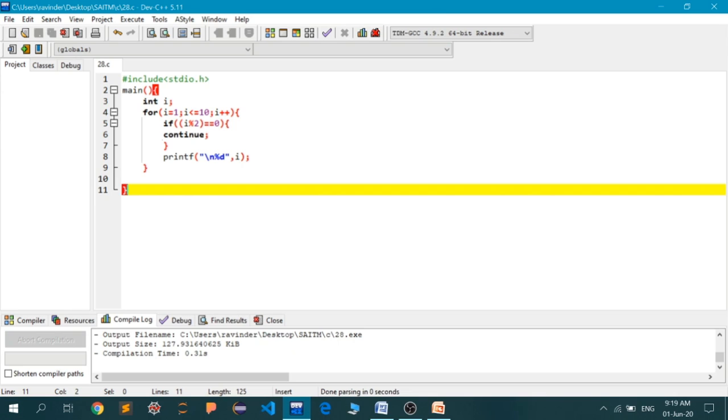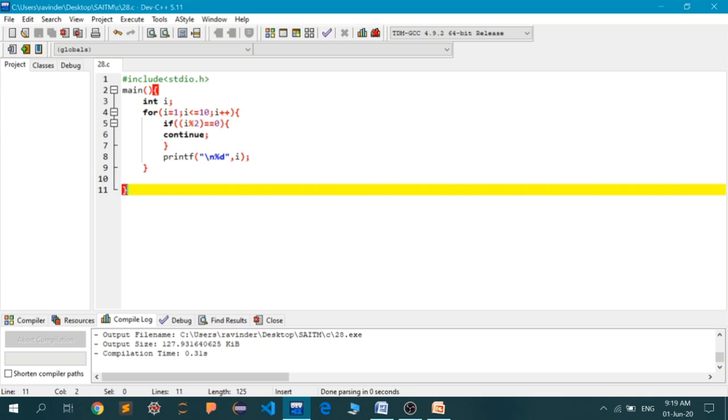The step increase is there, that is, every time the loop makes one pass, the value of I is going to increase by 1. So the value of I will be 1, 2, 3, 4, 5, 6, 7, 8, 9 and 10 in the subsequent passes. Now if the value of I is divided by 2 exactly, that is, when the remainder is equal to 0, in that case continue.